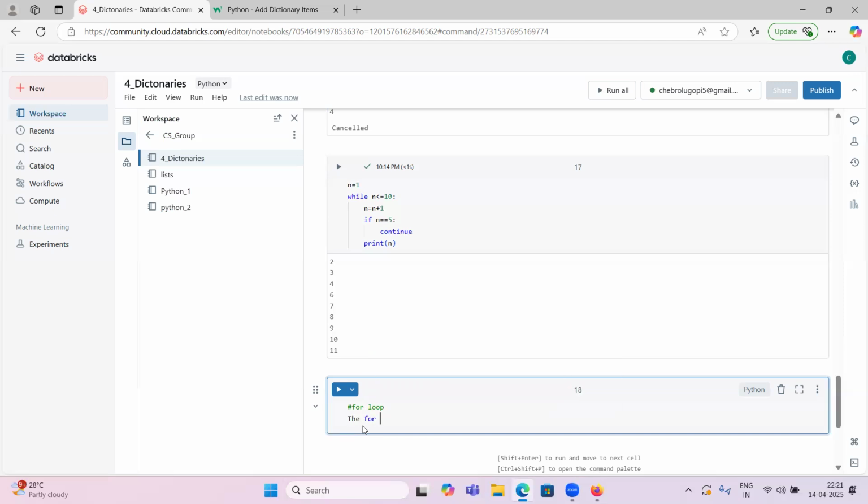The for loop is used for iterating over a sequence. What are the sequence data types we have seen? Lists, iterating over lists, or tuple, or string. We have seen string, and dictionary, or a range function we have. So I will explain you.